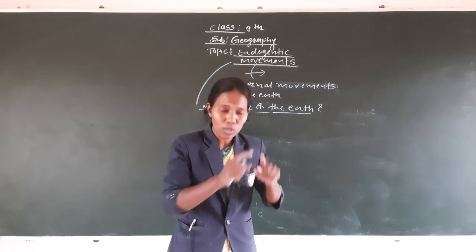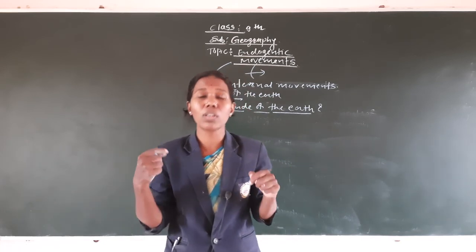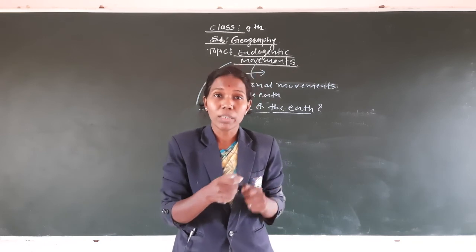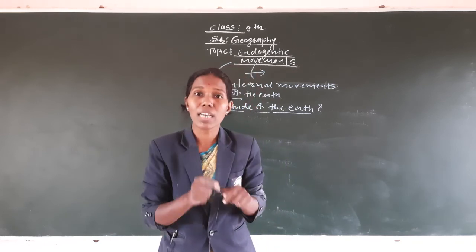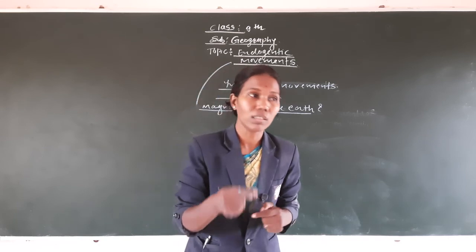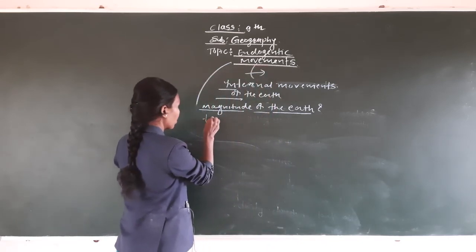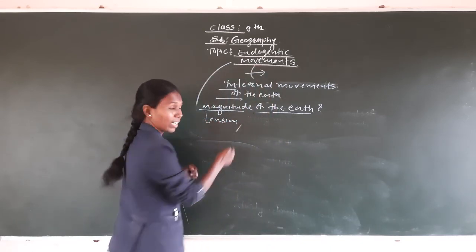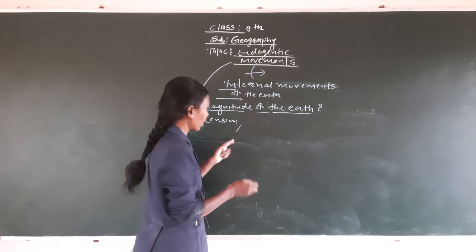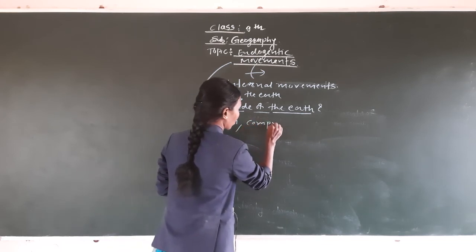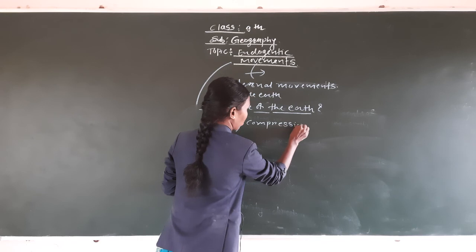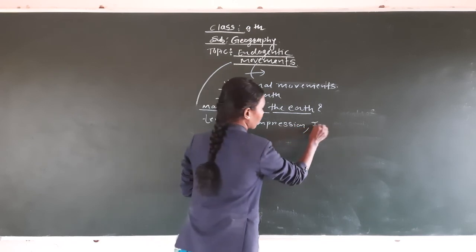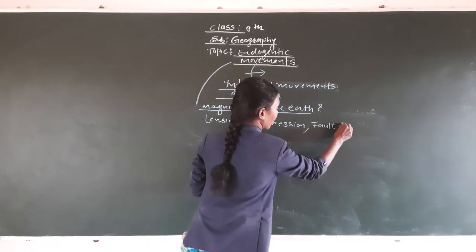while studying the endogenetic movement, we take all the information, all the introduction about the endogenetic movement, so that whatever words are related to the endogenetic movement, now we learn what is the tension. That is the first, it is the tension. Second, it is the compression. Third, it is the fault. And fourth, it is the folding.